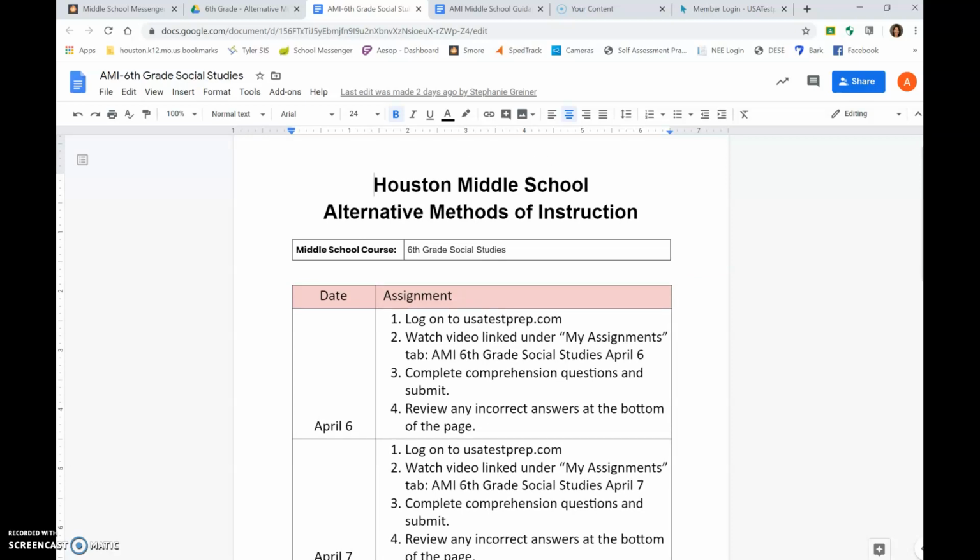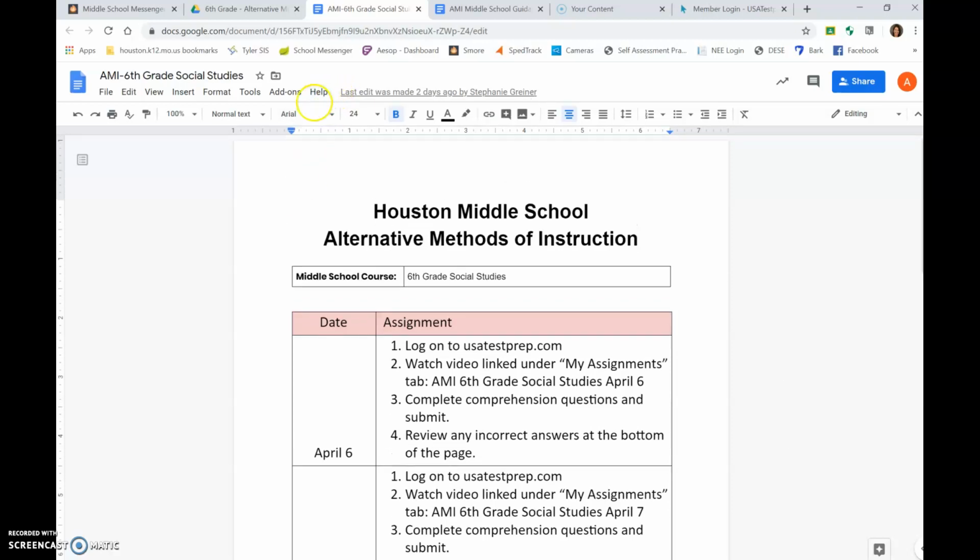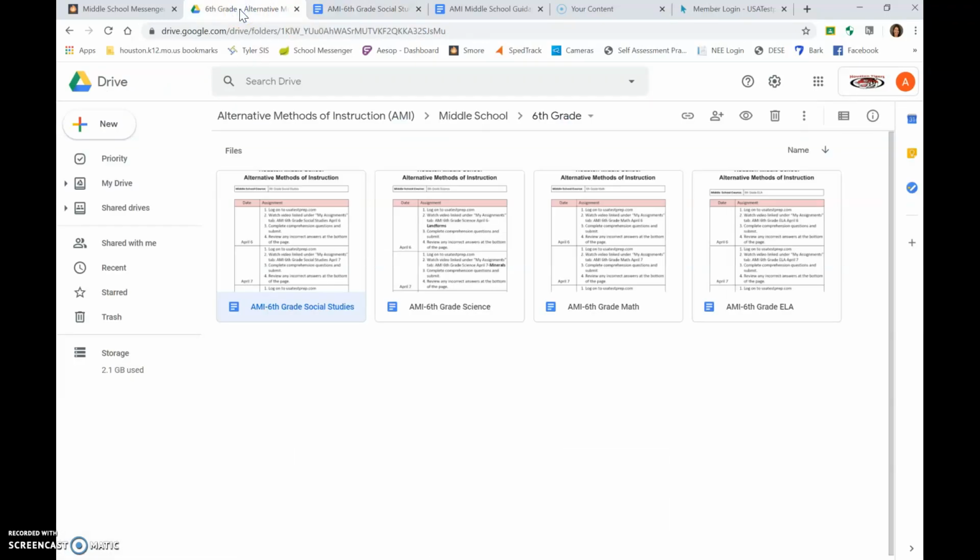Now let's go back to the 6th grade folder. Make sure each day that you click on all 4 subjects. At this time, middle school will only be required to complete instruction in these 4 subject areas.